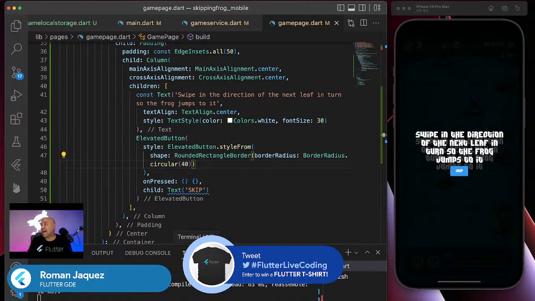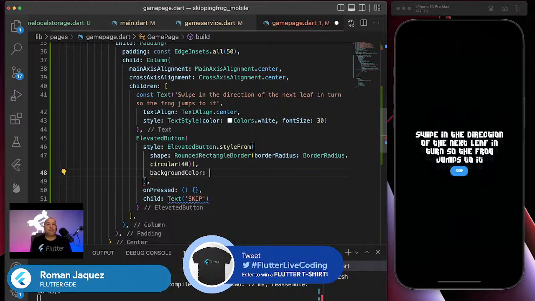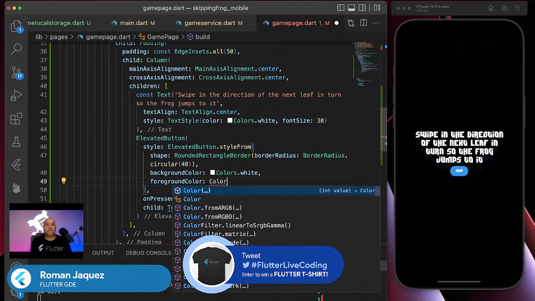Perfect. Thank you. That's exactly it. Yeah, thank you. Oh, maybe the radius. Yeah, that's what you meant. So let me reload. There it is. See, it's rounded. Now I want to add, for example, you see, it didn't pick up the background color, because I haven't implemented it yet. So I need to say backgroundColor, Colors.white, and foregroundColor, Colors.black.